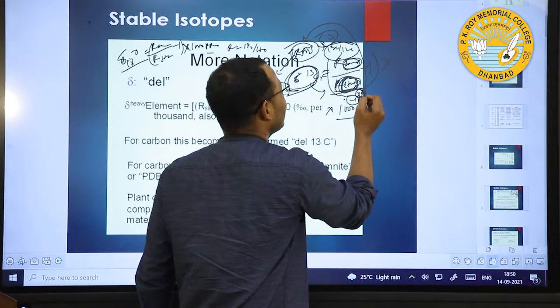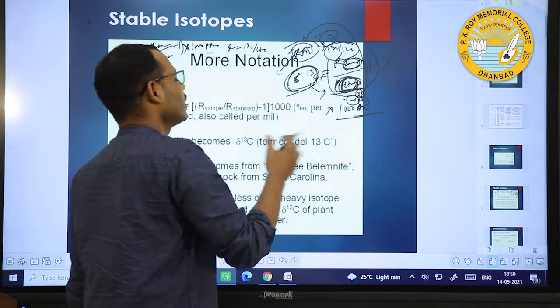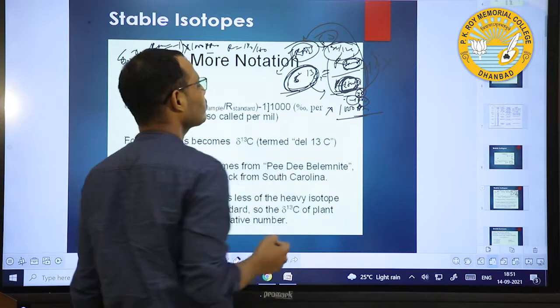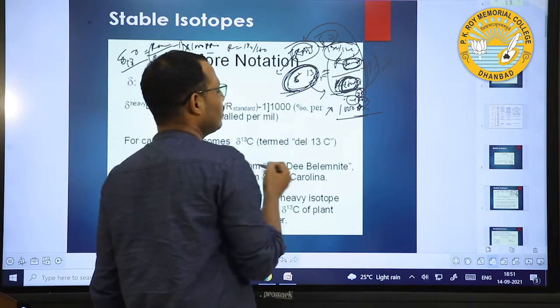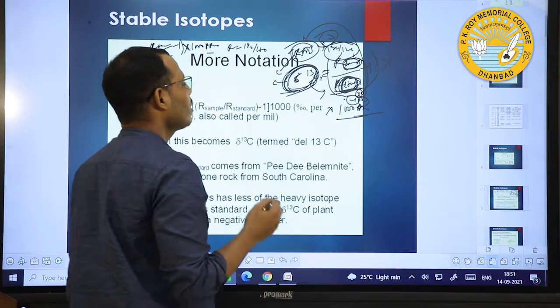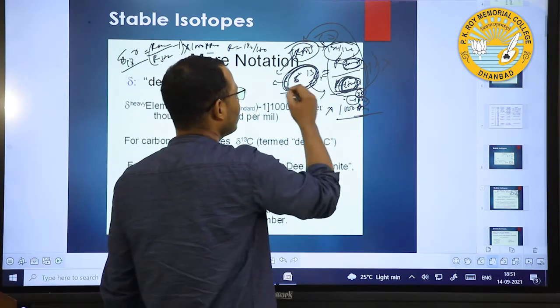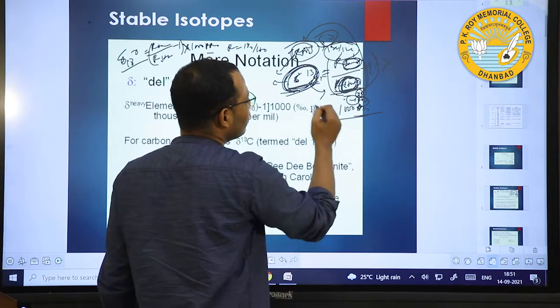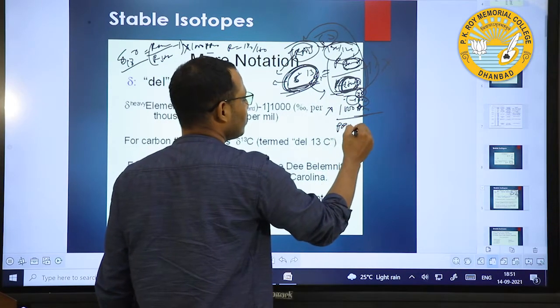That difference we will again add to the sample value, and then that will give the correct value. That is what is called our accuracy and precision. That is where the term comes from. This is what del 13C equals, in parts per mil.